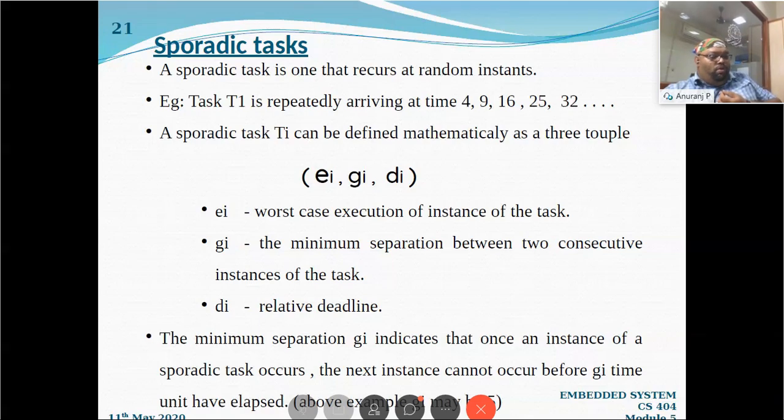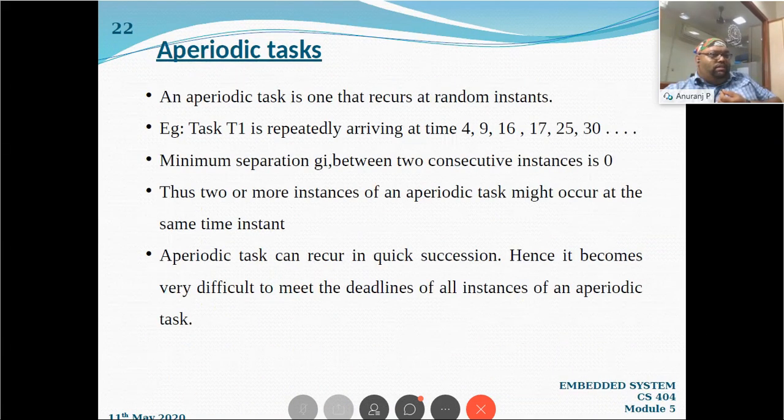So you will know what a sporadic task is. Now, what will be my aperiodic task? No condition. An aperiodic task is one that occurs at random instances, even at 4, 9, 16, even 17, 18, 19, any time. And we can say an aperiodic task is a sporadic task with GI equal to 0. What do you mean by GI being 0? At any time the next task happens, even at the same time.